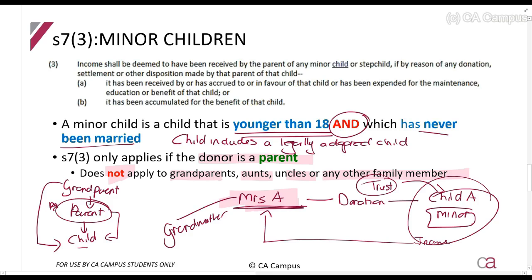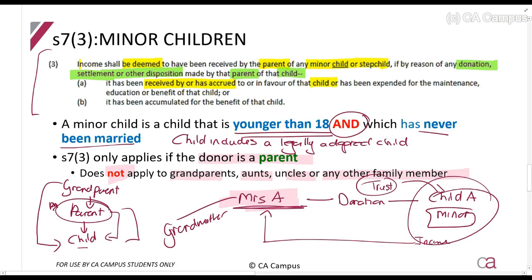Now obviously families can get together and make all sorts of schemes, but that makes this section very complicated. So that's why they've just said parents and children. So income shall be deemed to have been received by the parent of any minor child or stepchild, if by reason of any donation, settlement, or other disposition made by the parent of that child. Can you see the whole time, guys? Parent, parent, parent. If it has been received by or accrued to or in favor of that child, or has been expended for the maintenance, education, or benefit of that child.